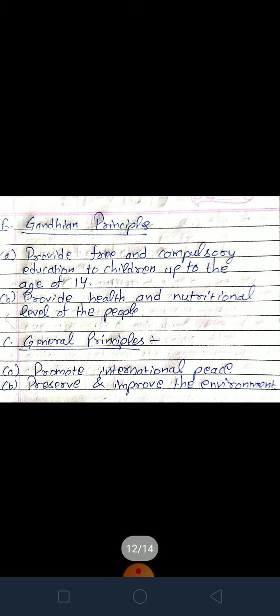Second is, children, Gandhian principle. Gandhian principle is used to provide free and compulsory education to children up to the age of 14. It also provides for the health and nutritional level of the people. Third one, children, is our general principles. General principles you can write promote international peace and preserve and improve the environment. So these directive principles are applicable for the government of India, which are already written in the constitution. Government has to follow these principles. You can write any other two, okay?